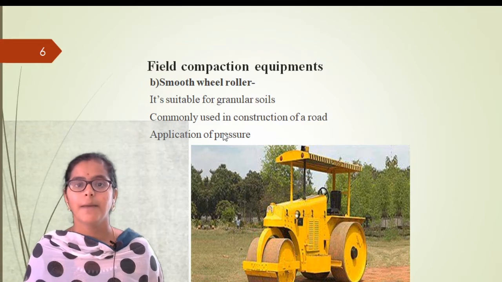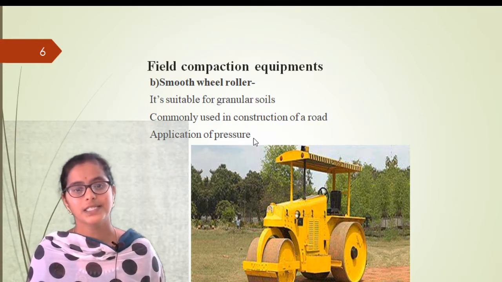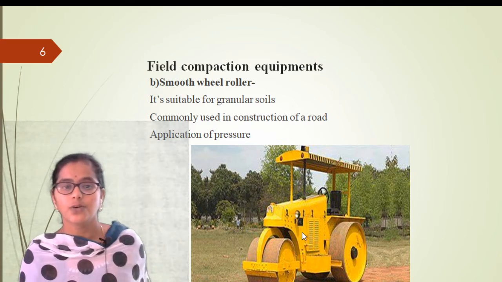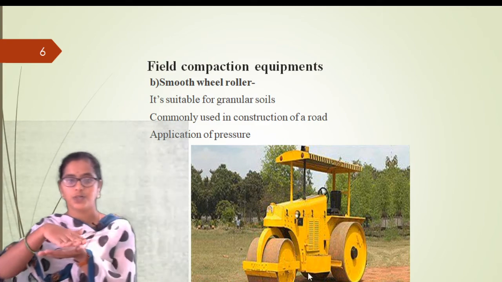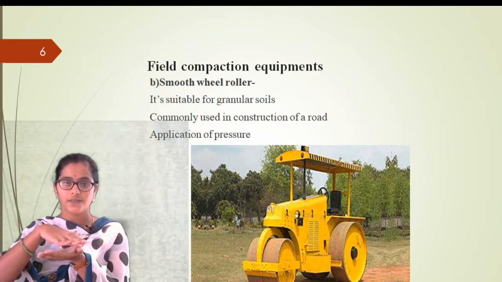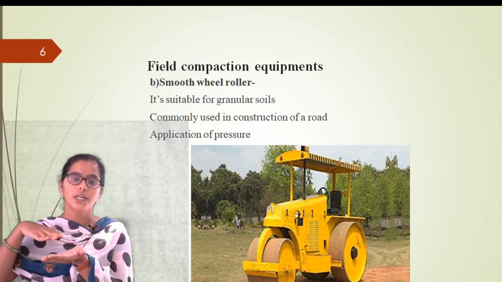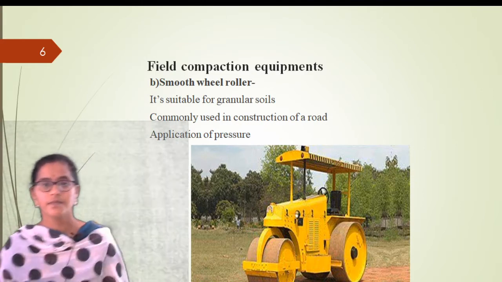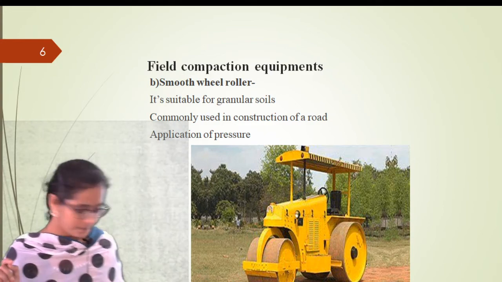So what is happening here? See, we are applying pressure with the smooth wheel roller. The wheel is very smooth, so we are giving only the pressure, only the pressure on the soil sample.